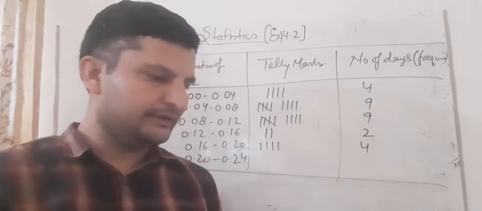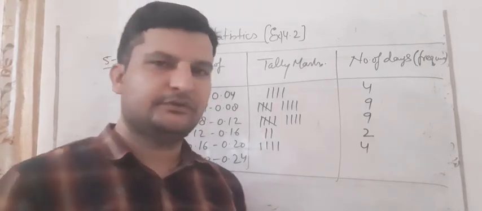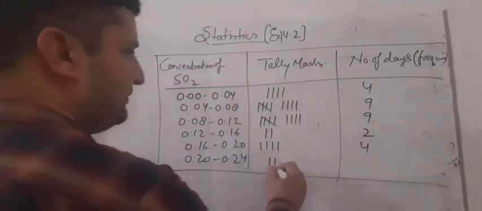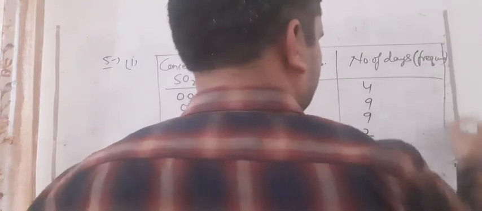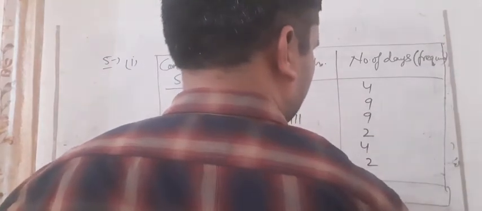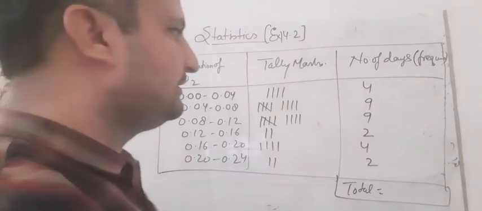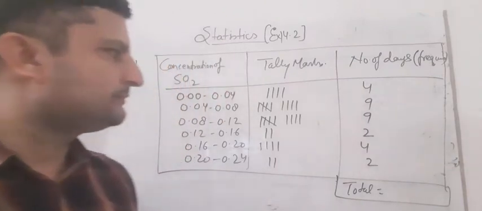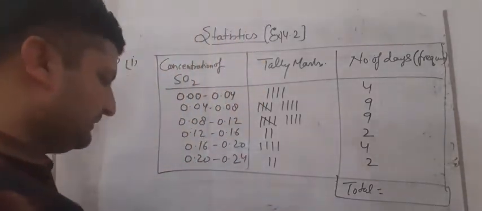And the last one is 0.20 to 0.24. How many are there? 1, and 0.22 is there. So here these are 2. Again we can check the answer by totaling: 9 and 4 is 13, 13 and 9 is 22, 22 and 2 is 24, and 6 more makes 30. So it is given that 30 are there.